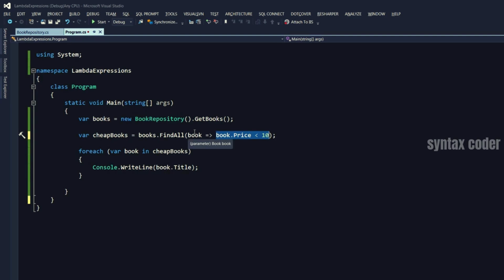In C#, it's pretty common to use a single letter when defining lambda expression arguments. So in this case, because we are working on books, it's obvious, so we can just use b. See, the code is even shorter now.